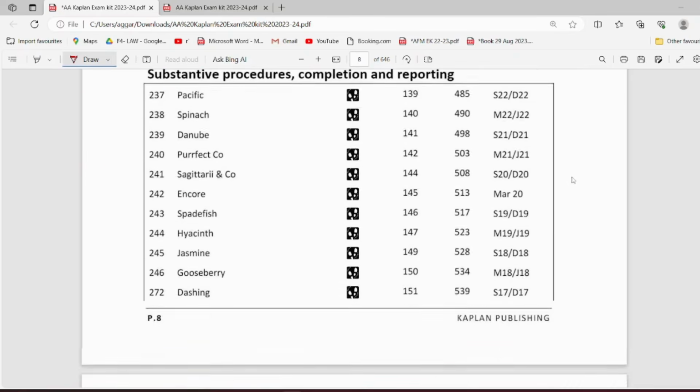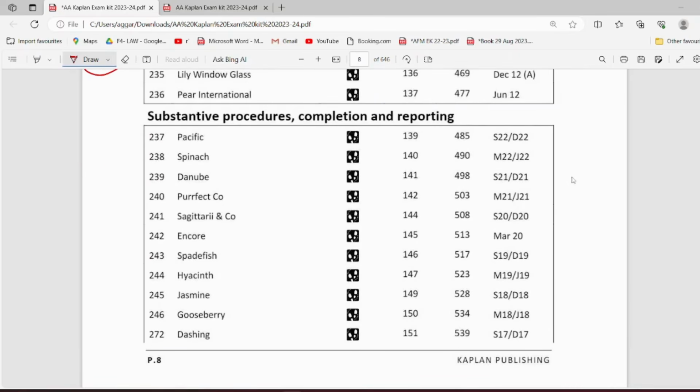Next, substantive procedures, which is again a very, very important syllabus area, and also many of the students are majorly confused in substantive procedures. So let's begin. Firstly, the first question, very important. It contains a lot of areas of your syllabus, because it is substantive procedures, so a lot of areas of substantive procedures is covered in this. Your trade payables is there, accruals is there, legal claims is there, provisions is there.